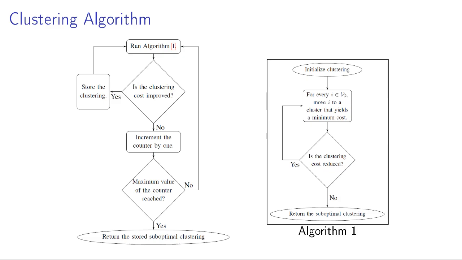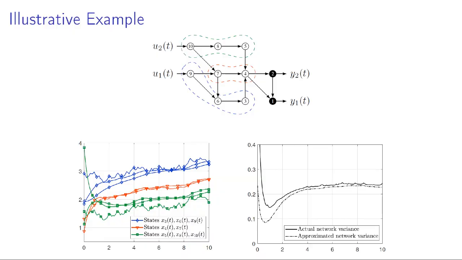So we return the suboptimal clustering, and then we initialize this clustering again because the optimal solution is a suboptimal one, and it depends on the initial clustering. So we initialize randomly several times in order to achieve a better suboptimal solution. In this illustrative example, we show how the algorithm works. So basically it is identifying the clusters of nodes whose state trajectories asymptotically are close to each other.